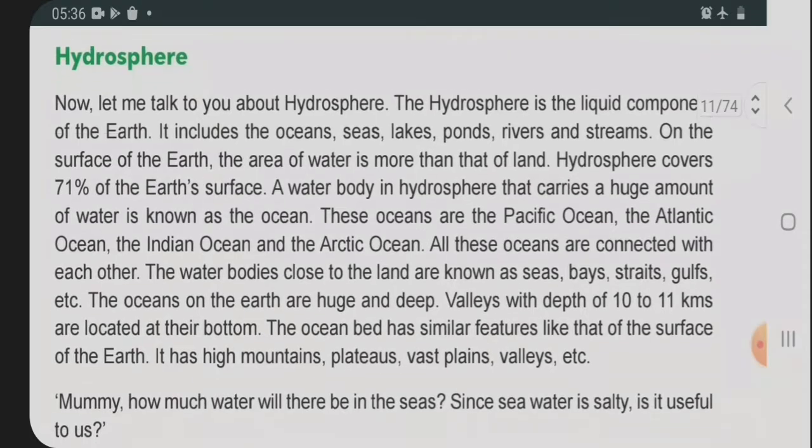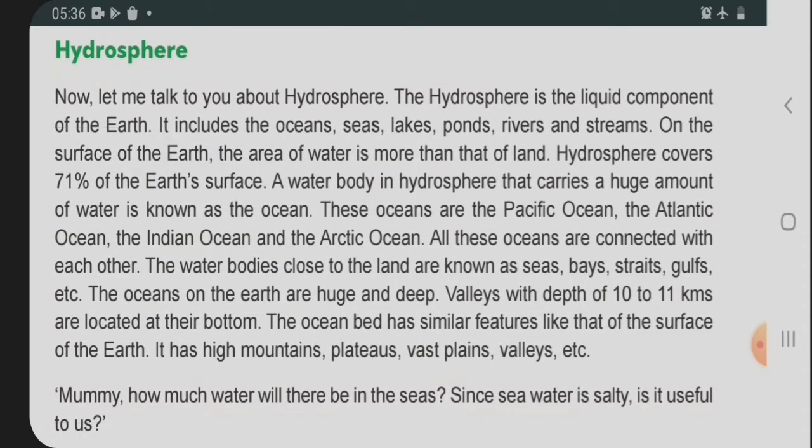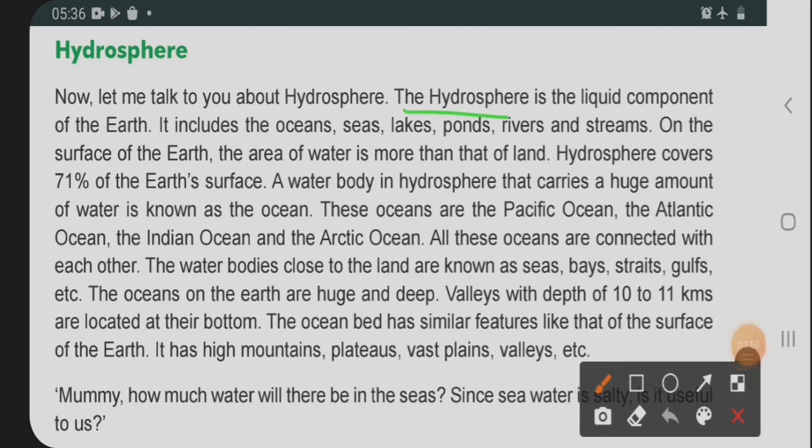After this, now we learn about the hydrosphere. Let me talk to you about the hydrosphere. The hydrosphere is the liquid component of the earth. It includes the oceans, seas, lakes, ponds, rivers, streams, etc. What is the meaning of hydrosphere? It is the water, the different waters of sea, ocean, lake, ponds, rivers, streams, etc.